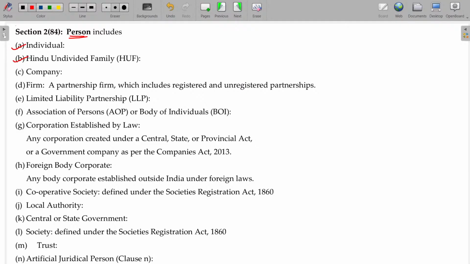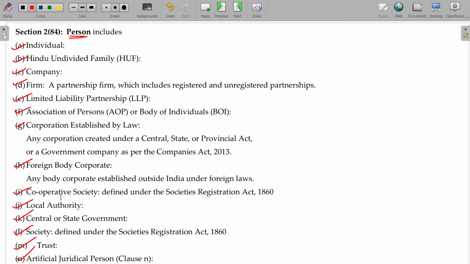Individual, Hindu undivided family, firm, partnership firm, limited liability partnership, AOP, BOI, corporations established by law and foreign body corporate. Apart from that, cooperative society, local authority, central or state government, society, trust, AJP, all these things also fall under persons here. Is that clear? Of course, it requires no explanation. Already we studied it in income tax, in the majority of cases, right?